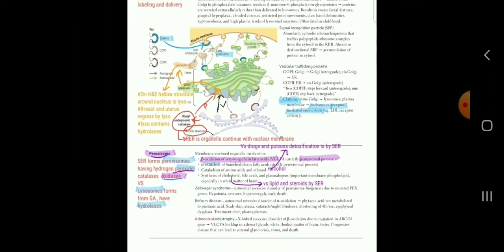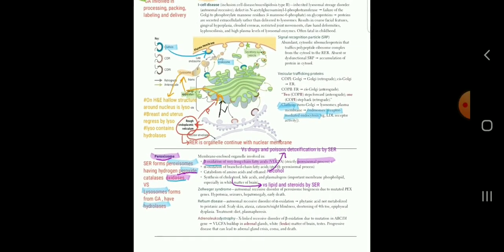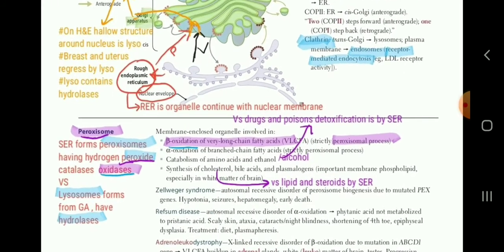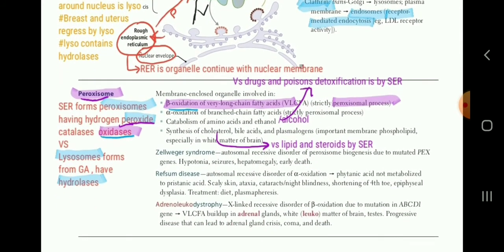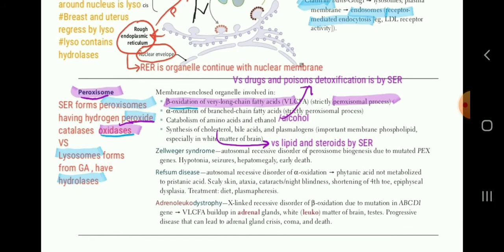Moving on to other MCQs, that is in the topic peroxisome. So we have to keep comparing both as well. We have done the Golgi apparatus, then it forms the lysosomes. Now we have come to the peroxisome. Peroxisome is formed from the smooth endoplasmic reticulum, SER. So some functions of SER are combined with peroxisome.